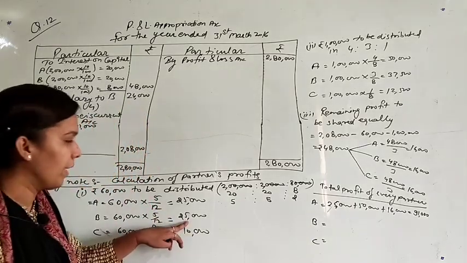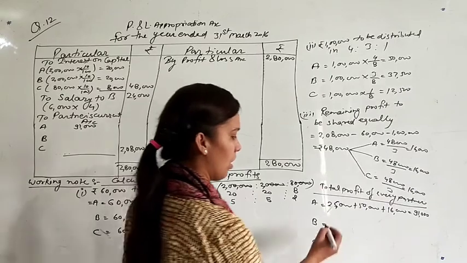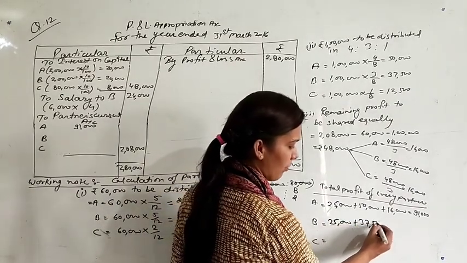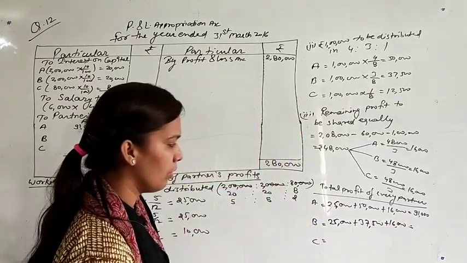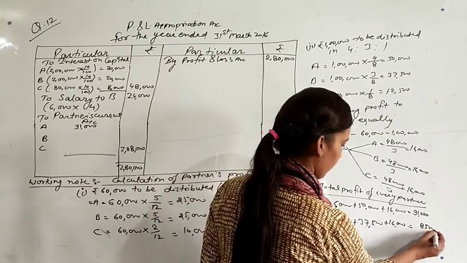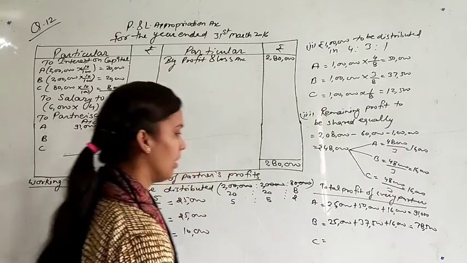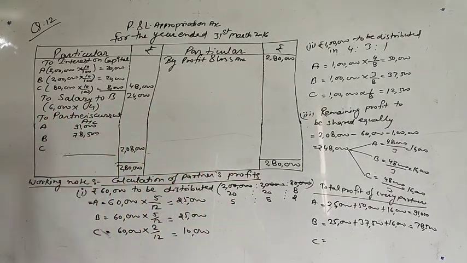Then B, 25,000 plus 37,500 plus 16,000, which is 78,500. We will write 78,500 in the P&L appropriation account.